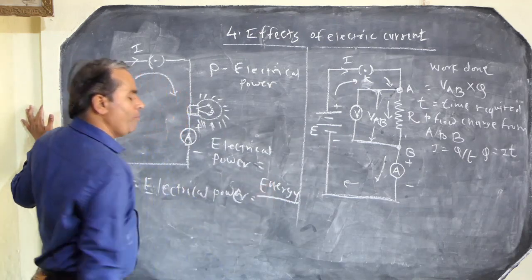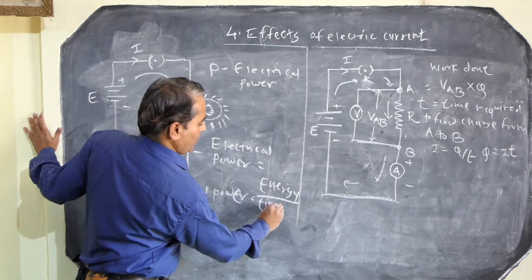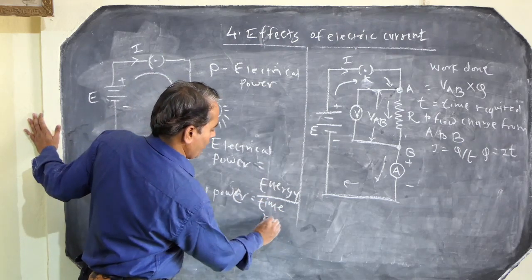It is the ratio of the energy supplied by the cell to the time required.